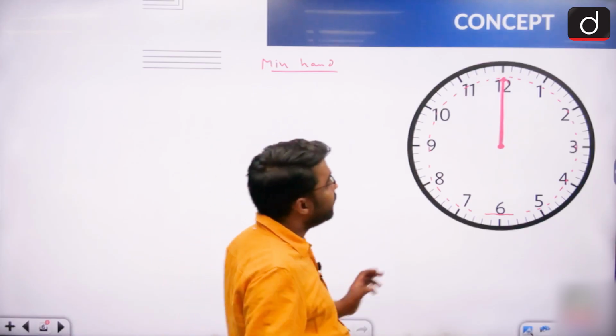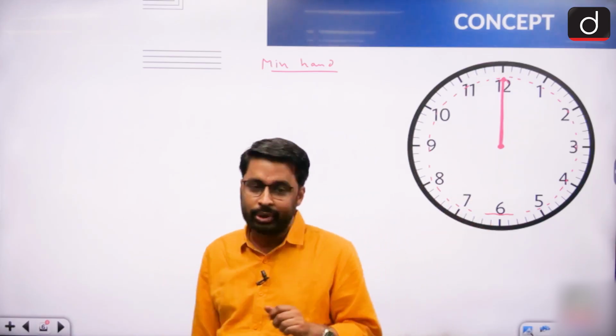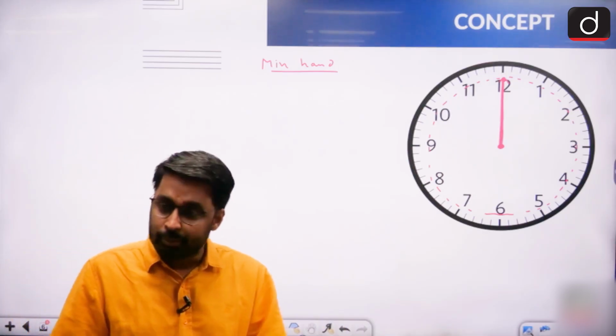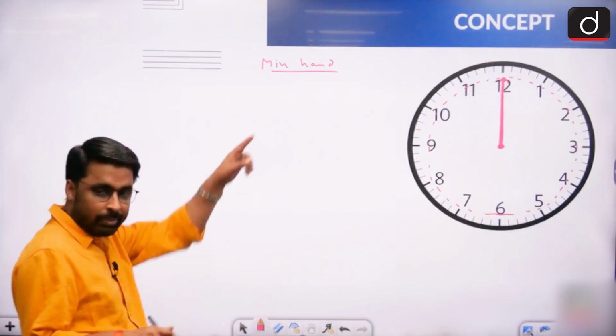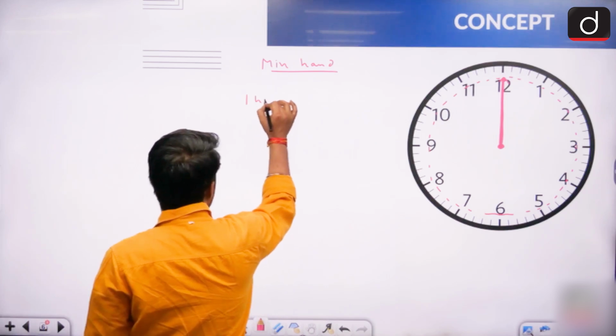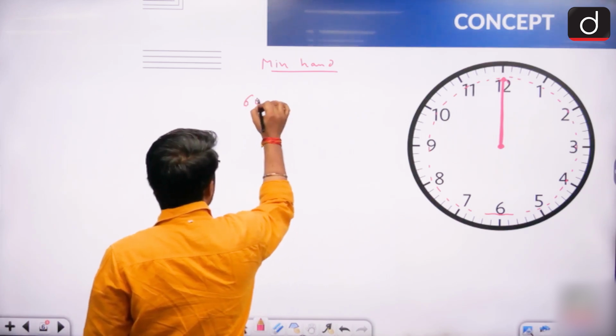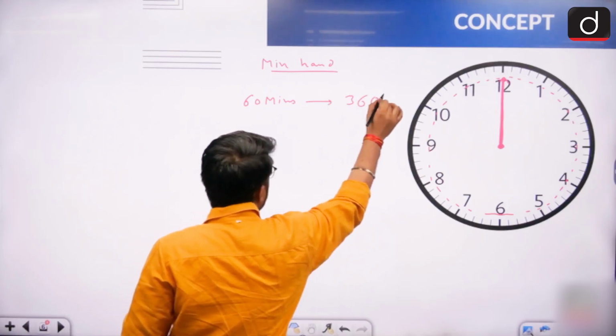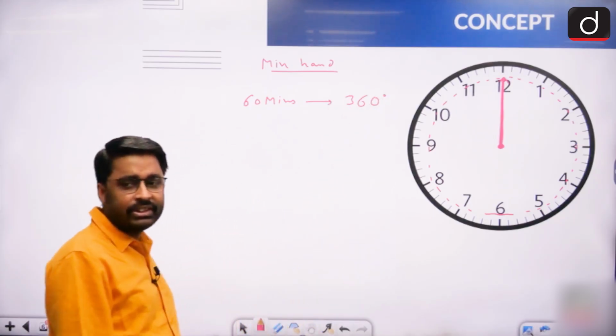In this 1 hour of time, since my minute hand has traveled from 12 to 12, can I say that in this 1 hour of time, my minute hand has traveled one complete round of the circle? And one complete round of the circle is of how many degrees? 360 degrees. So can I say that in 60 minutes of time, my minute hand has traveled 360-degree angle?